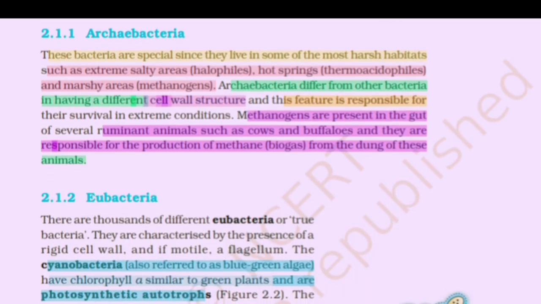Archaebacteria. These bacteria are special since they live in some of the most harsh habitats such as extreme salty areas, halophiles, hot spring, thermoacidophiles, and marshy area, methanogens. Archaebacteria differ from other bacteria in having a different cell wall structure, and this feature is responsible for their survival in extreme conditions. Methanogens are present in the gut of several ruminant animals such as cow and buffaloes, and they are responsible for the production of methane biogas from the dung of these animals.